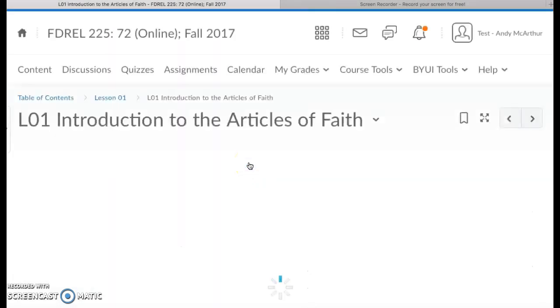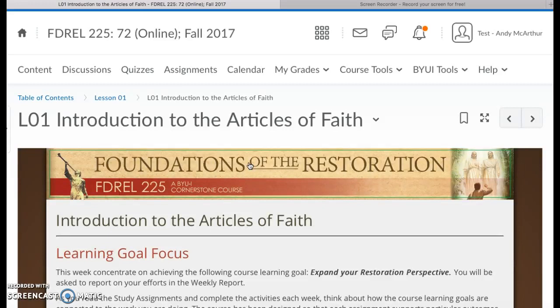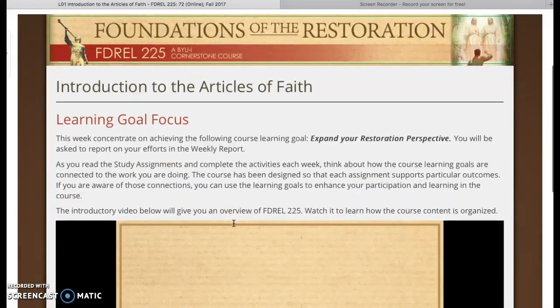So we study the Articles of Faith. And basically, this week you're going to do more assignments than you do the rest of the semester. Because the rest of the semester, basically, you have 3 things that are due each week. And I'll talk more about that next week, but they kind of go into what you're doing now.